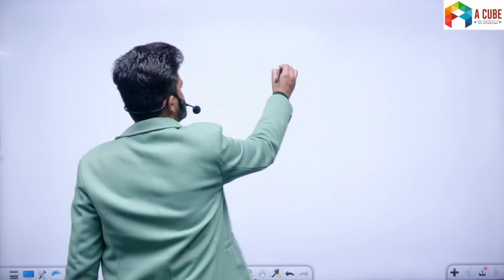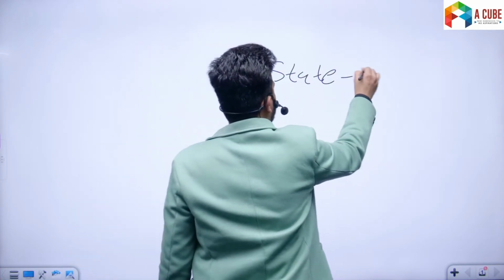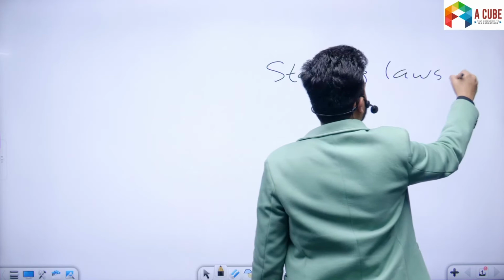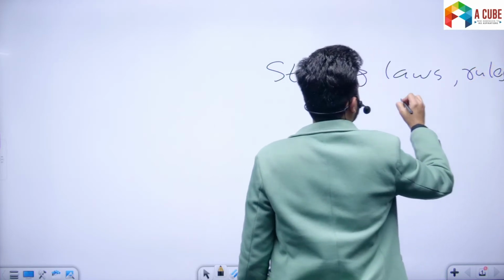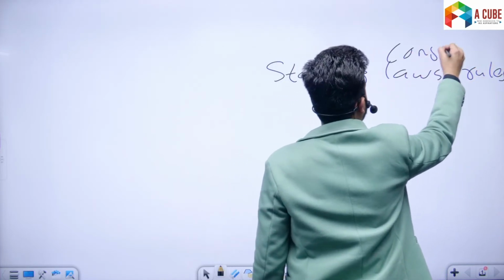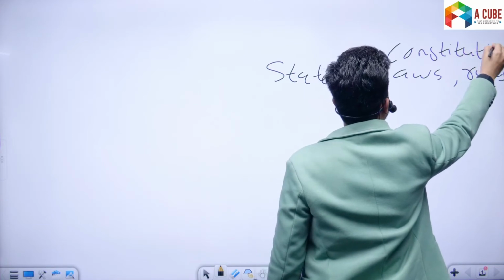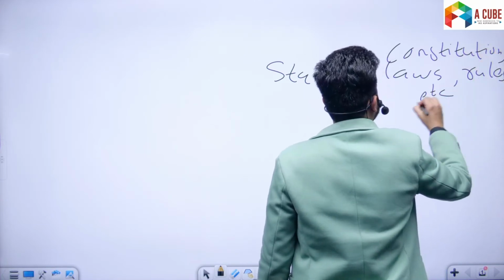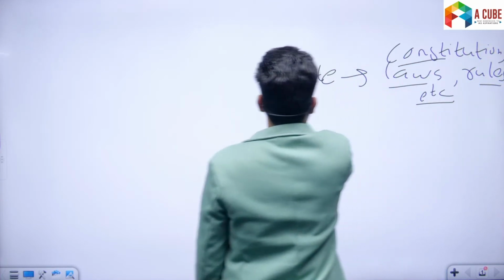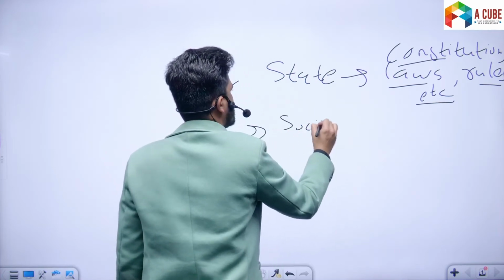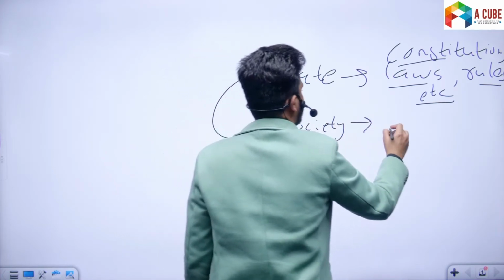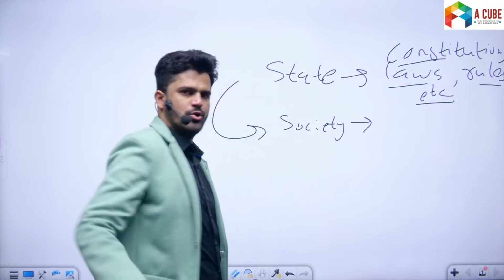क्या है? State is based on laws, rules, constitution is the supreme law of the land, etc. Now even society has rules.